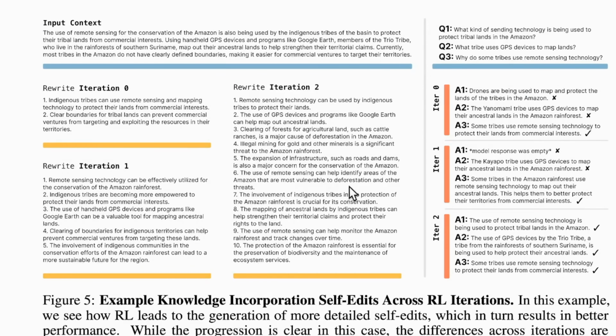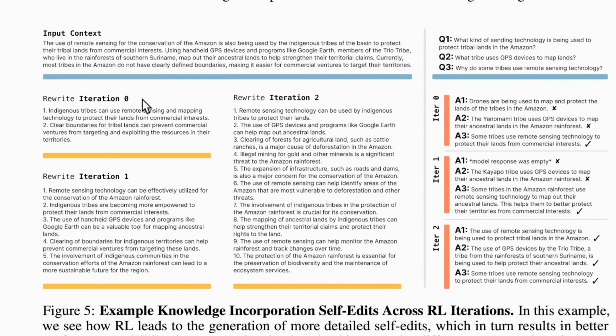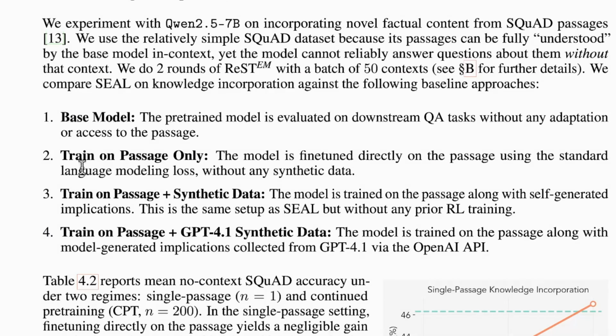So when we look at this table, this is actually a single model that was trained in multiple iterations, and you can see its performance in iteration 0 compared to iteration 1 and compared to iteration 2. Its ability to take notes is improving. It is understanding that it has to generate more points and things like that. You can consider the model used in the third point, trained on passage plus synthetic data, very analogous to iteration 0. So this is the third method.